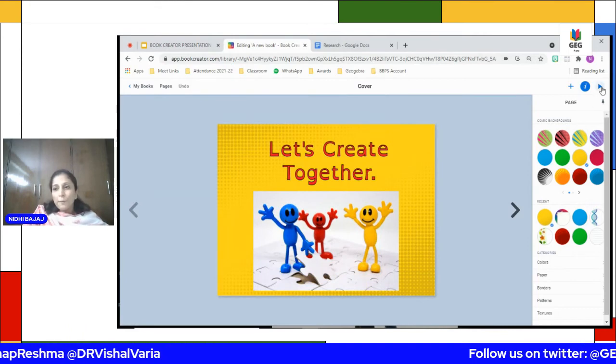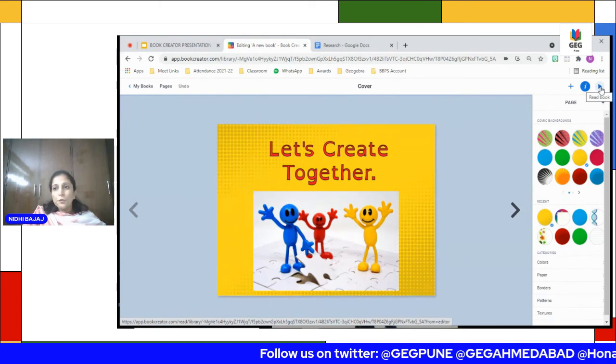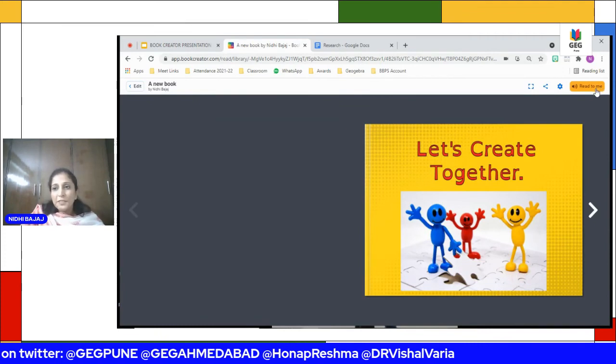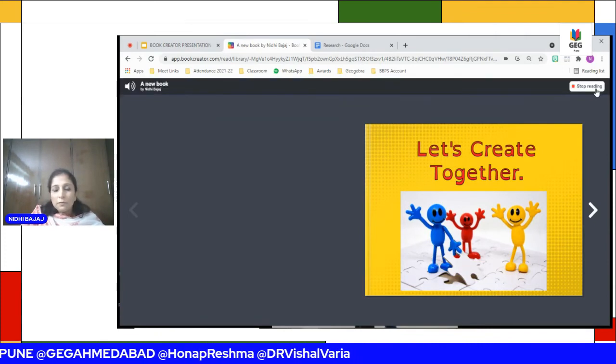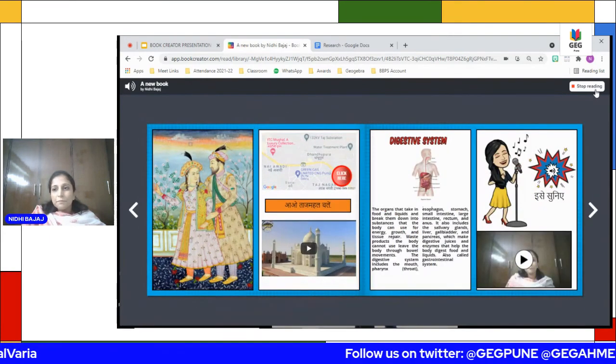When you want to play your book, you have to go to the arrow button here on the top right. When I play this book, it will also say read to me. Let's create together. Taj Mahal.